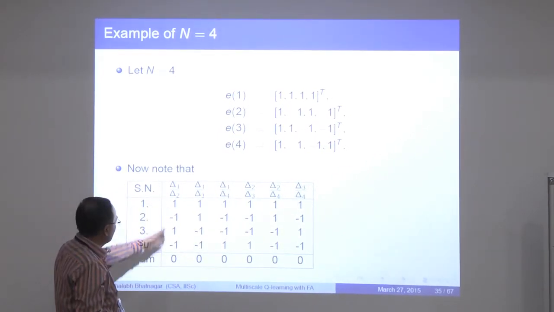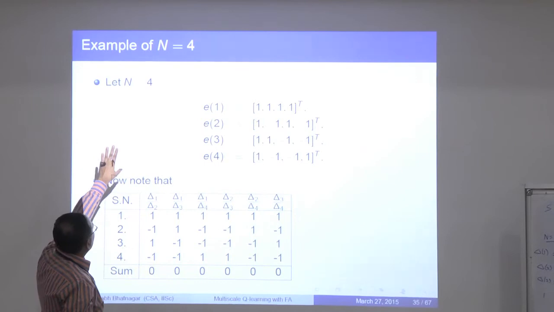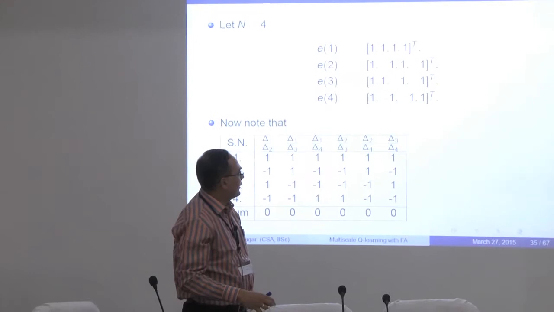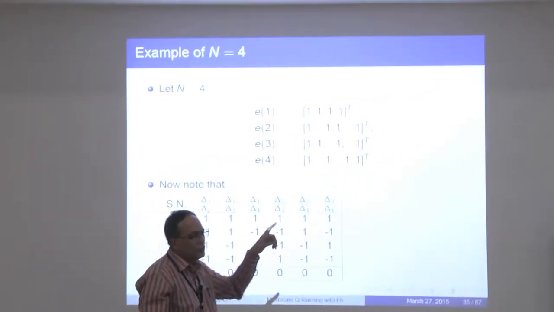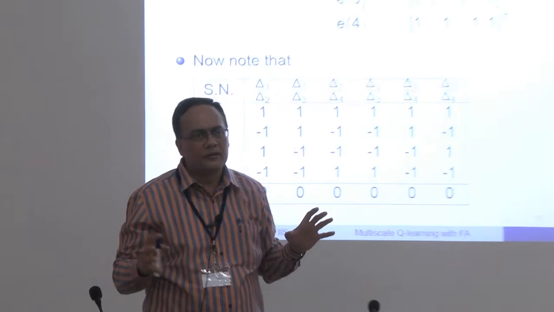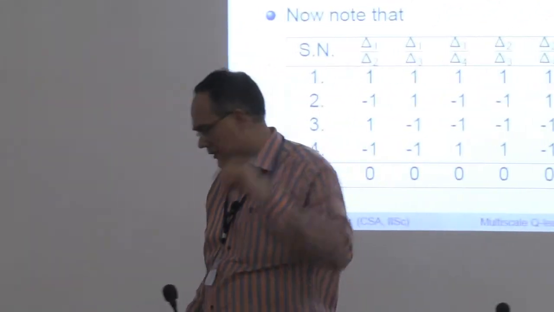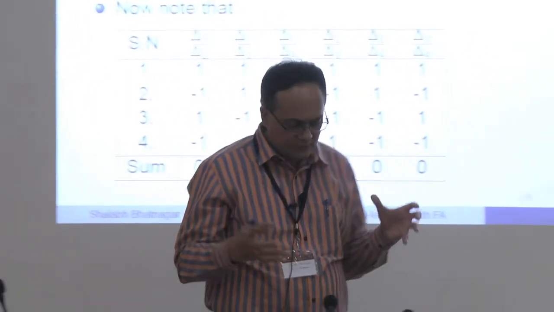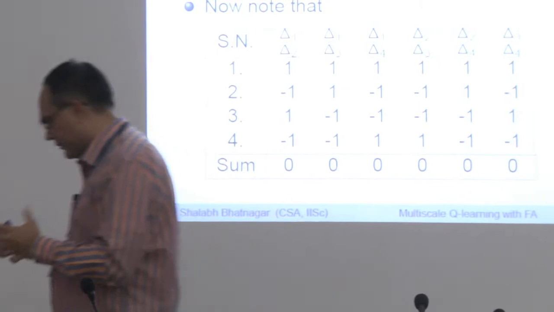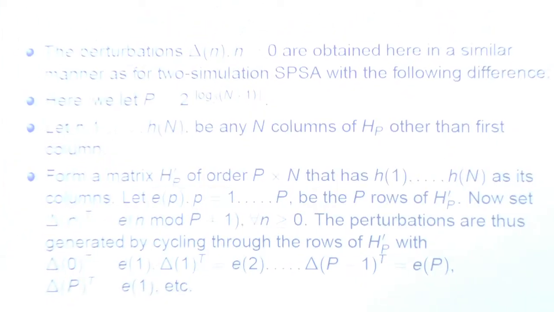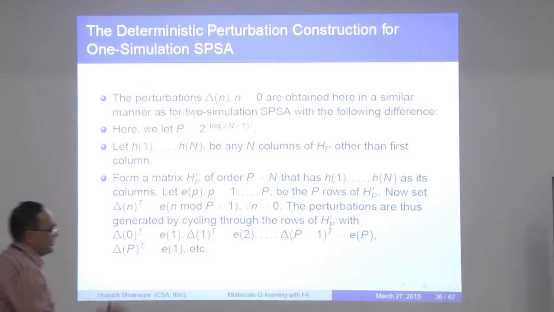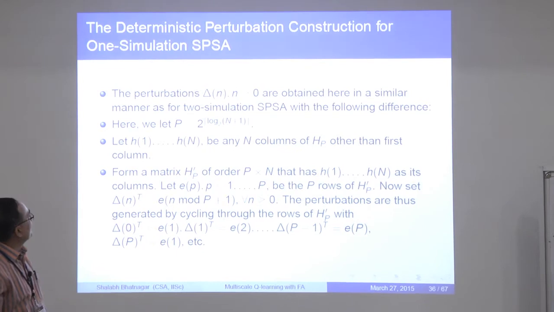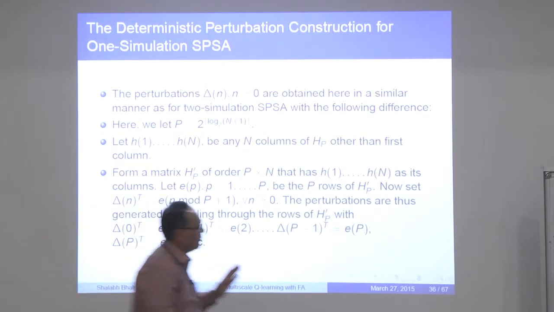As far as the 2 simulation algorithm is concerned, you just have to care about a 4-dimensional matrix. If n is 4, you would have required 2 power 4, which is 16, elements in this perturbation space, in the original space. Now you have reduced the number of perturbations to 4. So the perturbation space has now shrunk, and that helps in reducing the bias significantly.